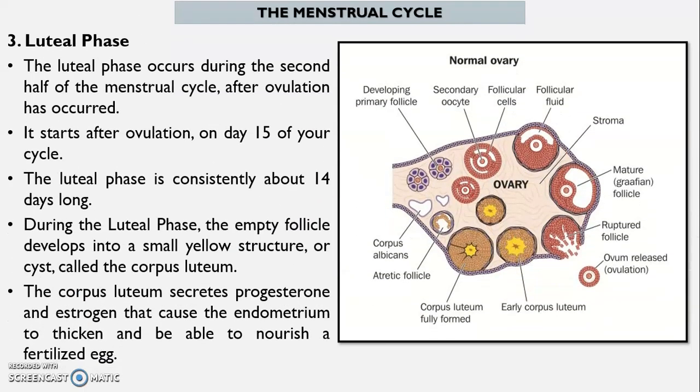The luteal phase occurs during the second half of the menstrual cycle, after ovulation has occurred. It starts after ovulation, on day 15 of your cycle. The luteal phase is consistently about 14 days long. During the luteal phase, the empty follicle develops into a small yellow structure, or cyst, called the corpus luteum. The corpus luteum secretes progesterone and estrogen that cause the endometrium to thicken and be able to nourish a fertilized egg.